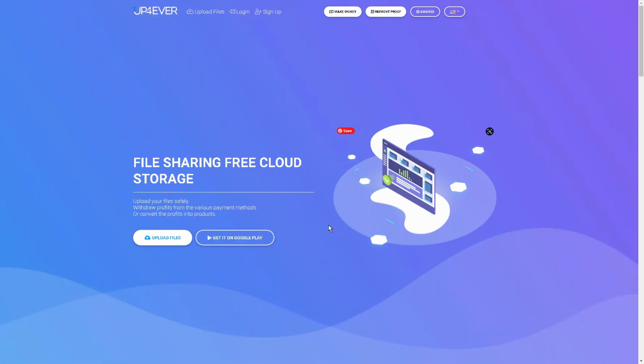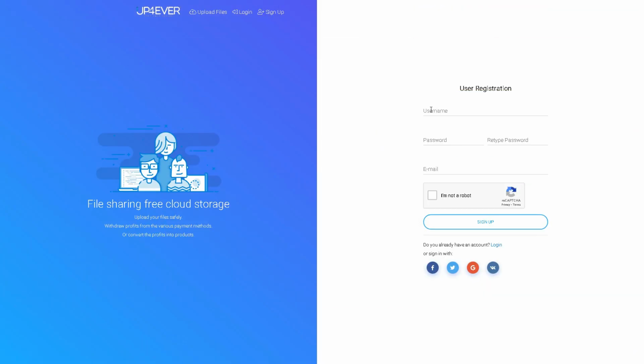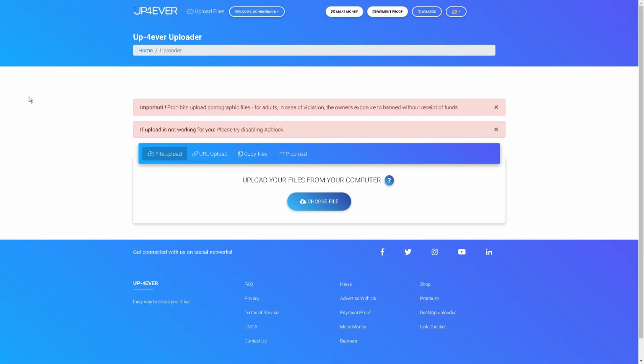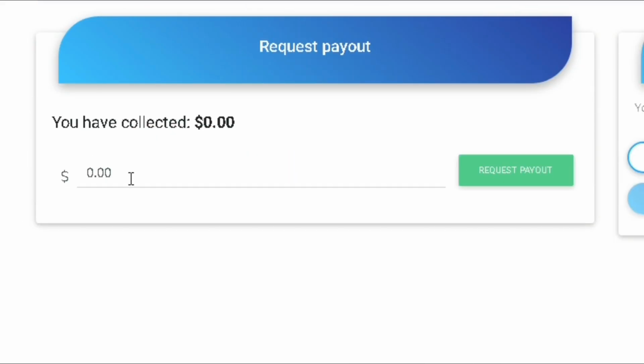Now, to begin uploading files, you need to register by clicking on Sign Up and providing your username, password, and email address. Complete the CAPTCHA and click on Sign Up to proceed. Once done, you're all set to start uploading files by clicking on Upload Files. Please note that it's recommended to perform this task on a computer or laptop. The amount of money you earn will be displayed right next to your uploaded files. To request a payout and get paid, simply click on Request Payout.